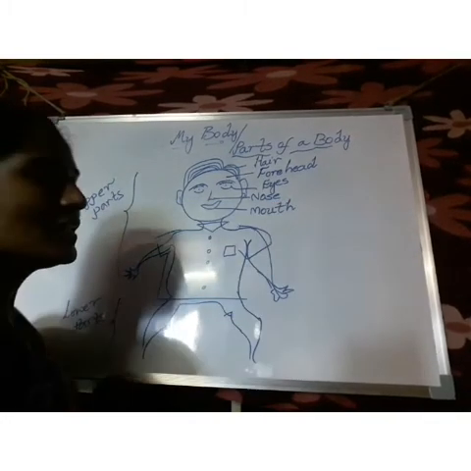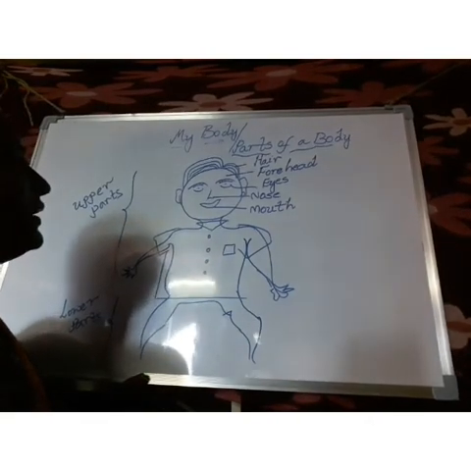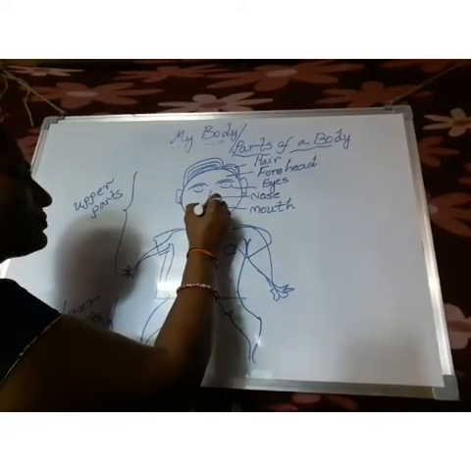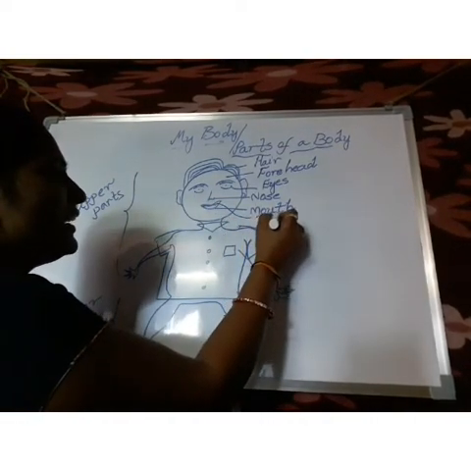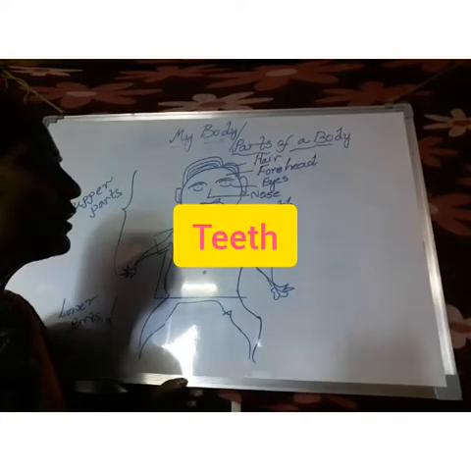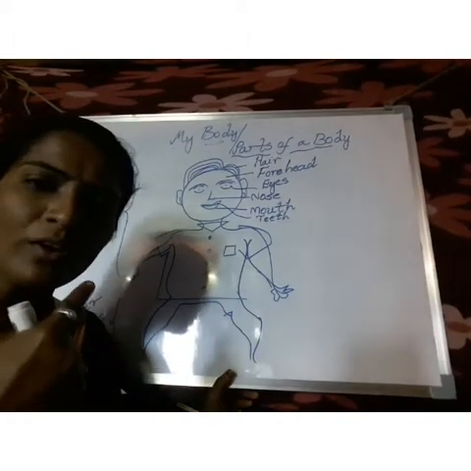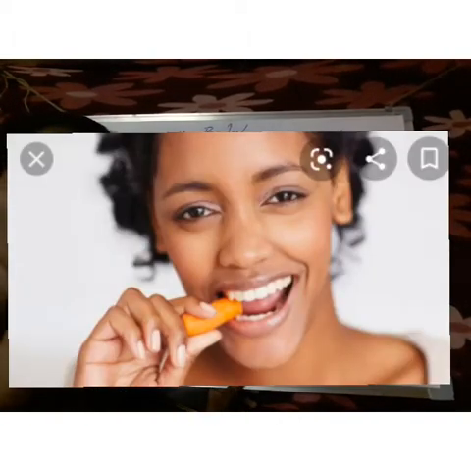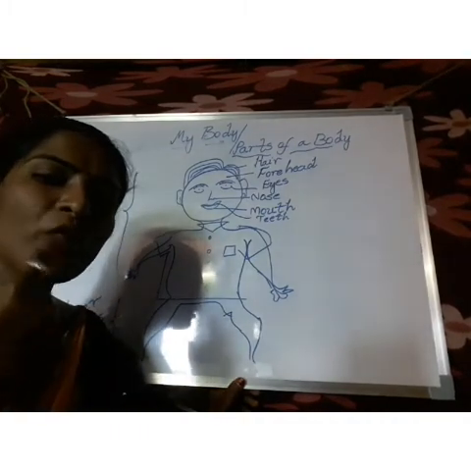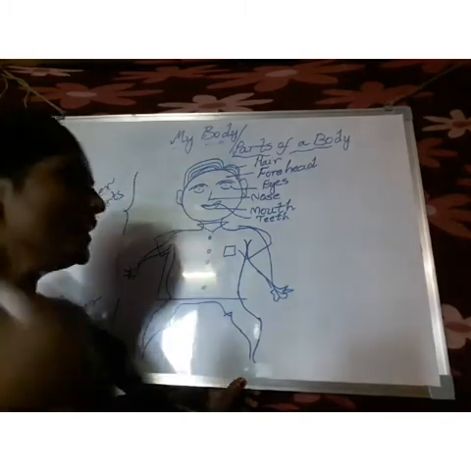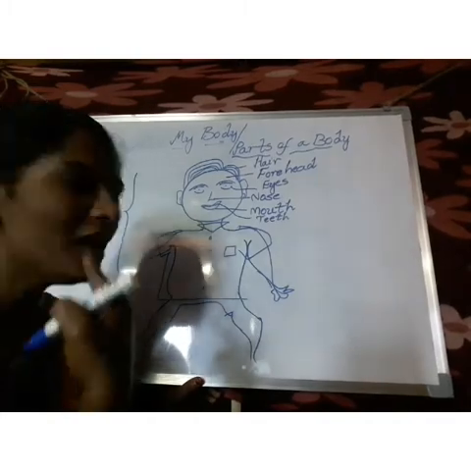M-O-U-T-H, mouth. Say the spelling of mouth. And in the mouth, teeth are present. T-E-E-T-H, teeth. What is the use of teeth? The teeth are used to chew the food. For example, if you keep any chocolate or biscuit inside our mouth, what do you have to do? We chew the food with our teeth. Inside that mouth we can also see the pink color tongue.